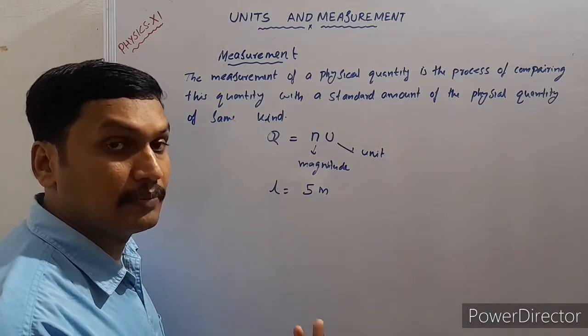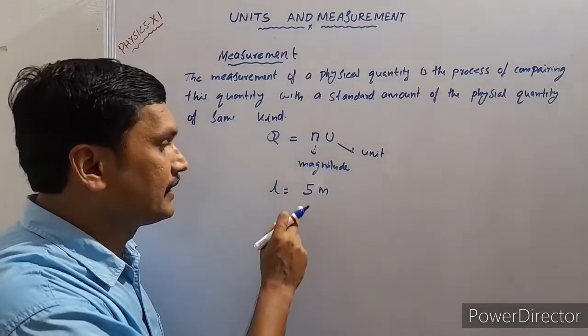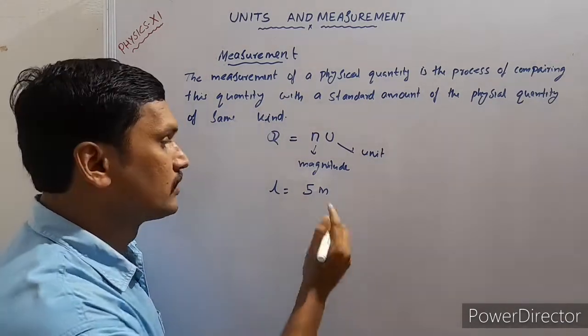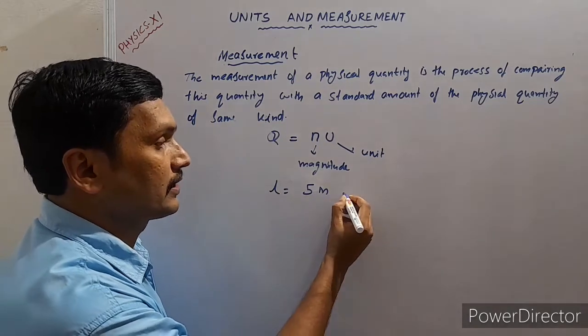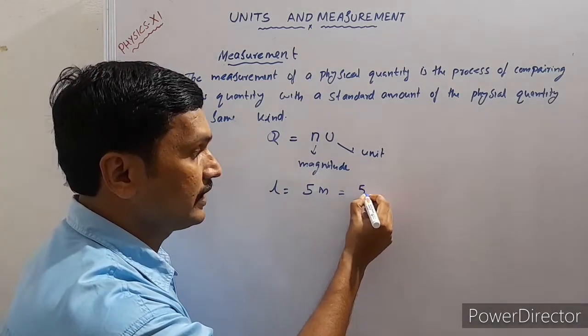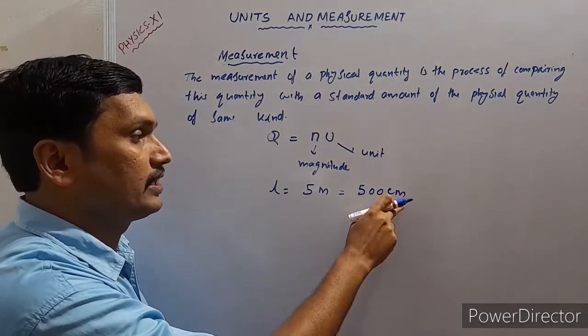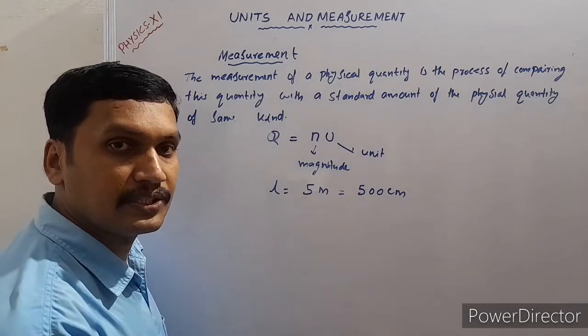You know that centimeter is another unit. So once you are changing the unit, the number is also getting changed. So the length 5 meter can also be written using the unit centimeter. We can write it as 500 centimeter. The unit changed, the number also changed.